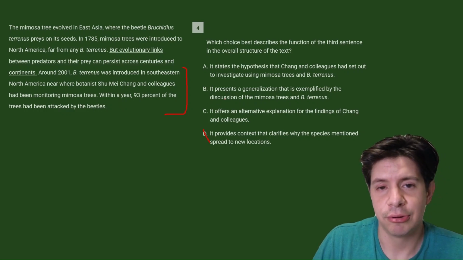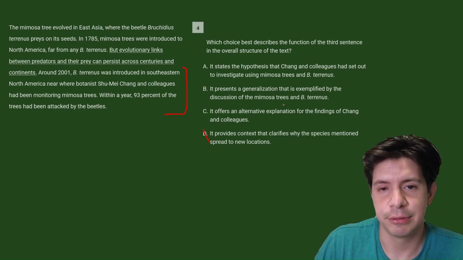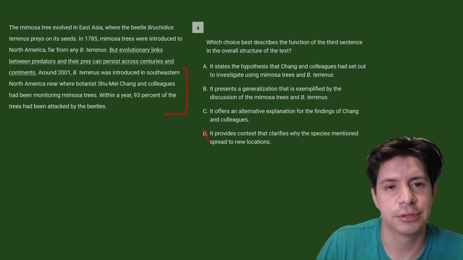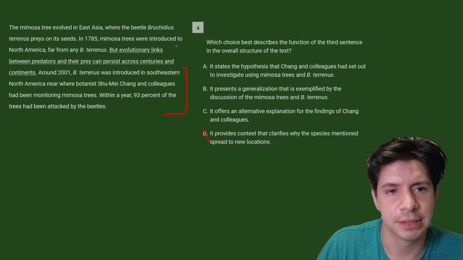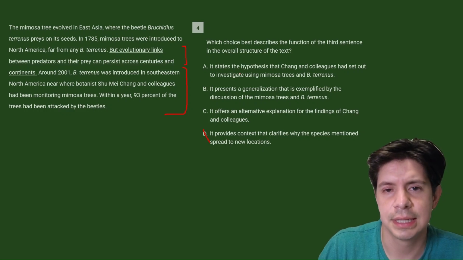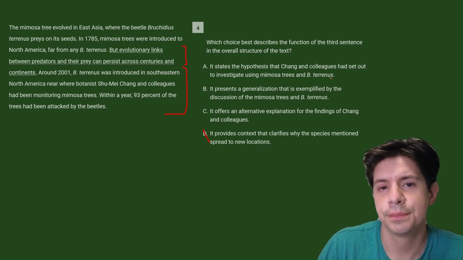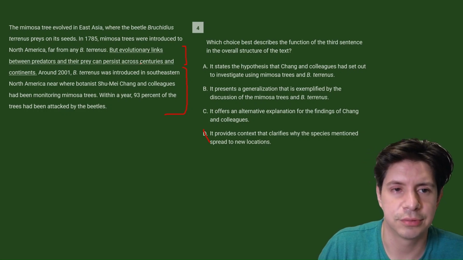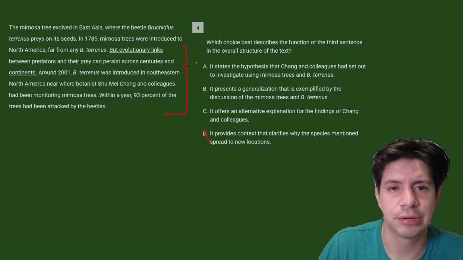It presents a generalization that is exemplified by the discussion of the mimosa trees. So let's look at this. Is it a generalization? Yeah, evolutionary links between predators and their prey can persist across centuries and continents is a generalization. Okay. And then it states the hypothesis that Chang and colleagues had set out to investigate. So it's not a hypothesis, right? That'd be a very big hypothesis to be making based off of this. It's just a generalization, so it's not A.